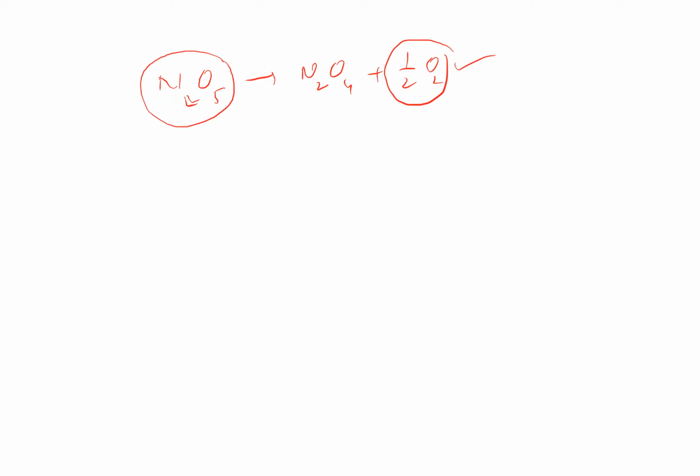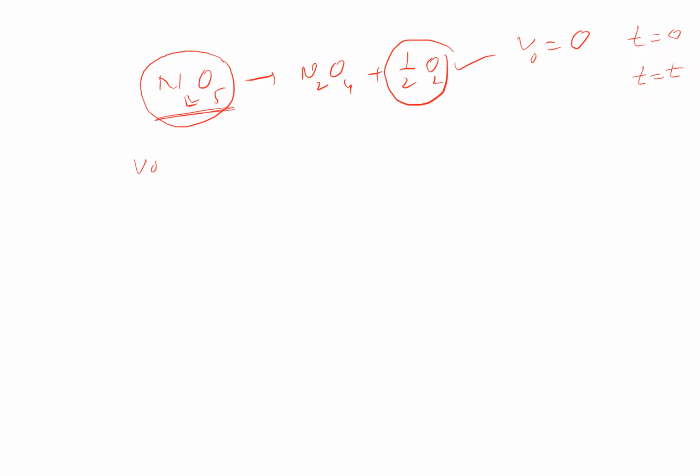That implies initially the amount of oxygen will not be there, so V naught will be 0. The volume of oxygen gas at time t equal to 0 is zero, there cannot be any volume of oxygen gas evolving. But at time t equal to t, definitely some volume of oxygen gas evolves, and that volume is proportional to the amount of N2O5 reacting.